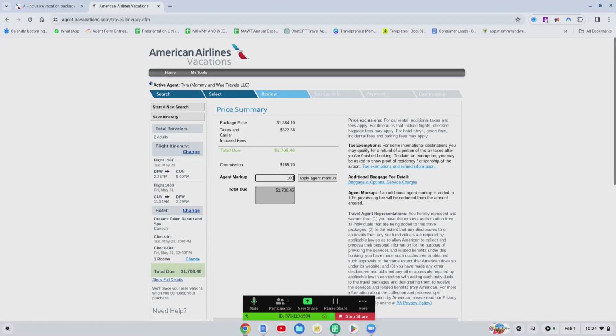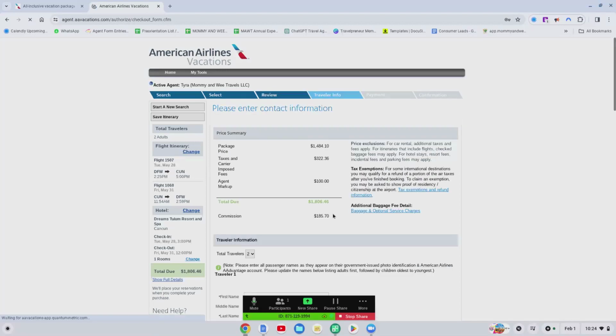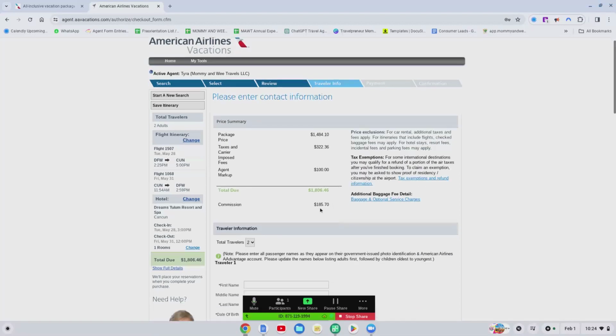Or you can even just say 100. It's 100% up to you. Okay. So that's 1806. 1806 plus take away 10%. So that's $90 in commission right there. All right. So your commission is 185 plus 90.